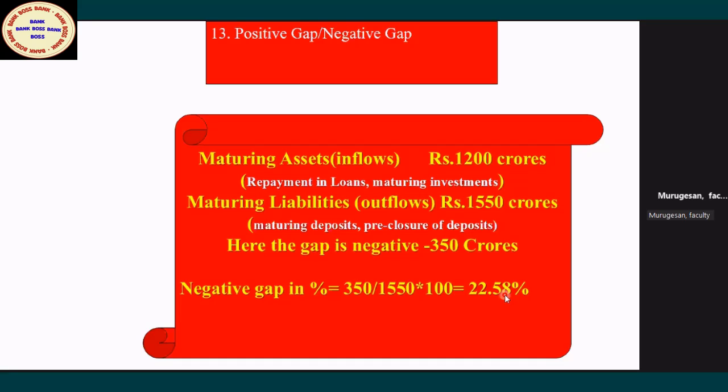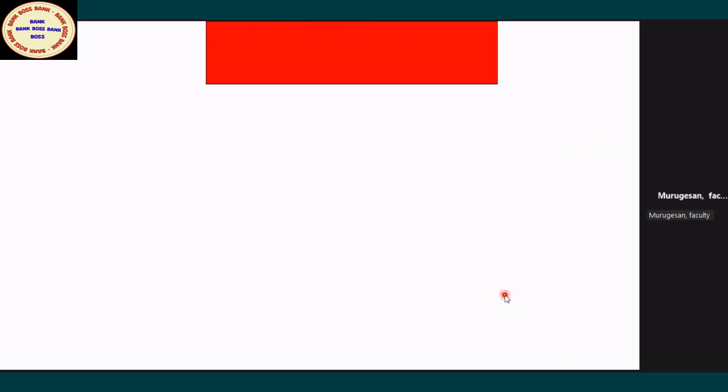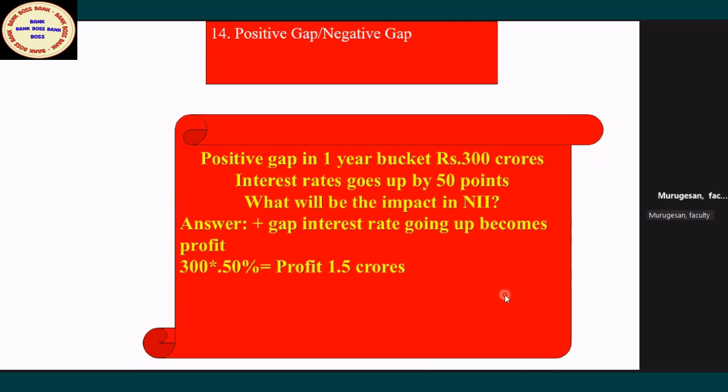Agreed? So now, what is negative gap? You understood? Negative gap, positive gap. This is not the question; I am preparing you for the final question. They will give some cash flows, or they will give a chart. From the chart, you have to find out whether it's an inflow or outflow. Easily you can find that out. Inflows mean positive, outflows mean negative. Agreed. Now you go to the impact, which is a technical question.